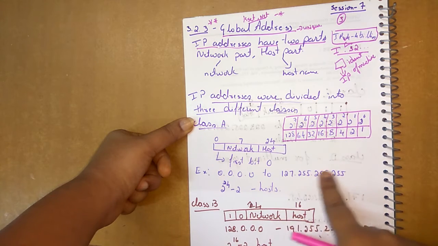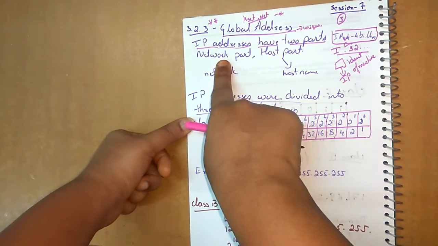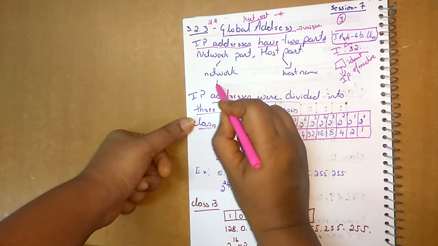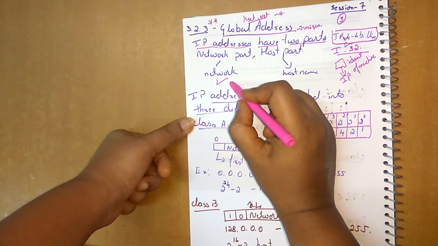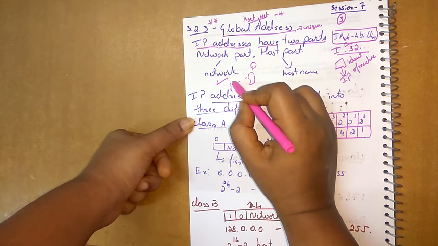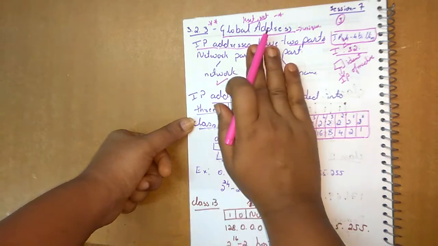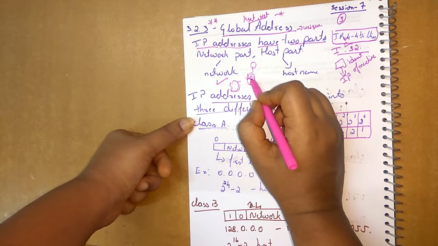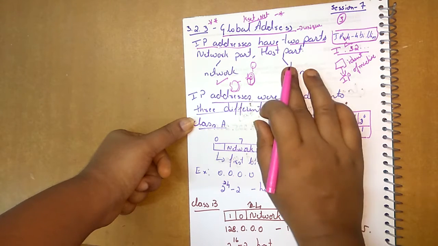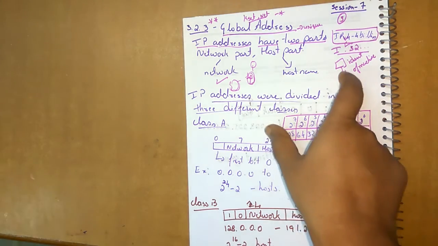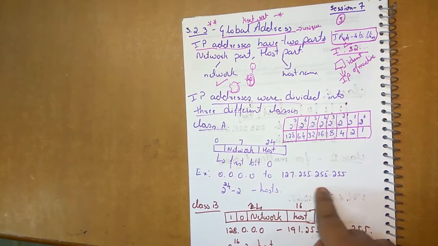So in general, this IP address is divided into two parts, the network part and the host part. The network part will tell you which network I have to go to. We are discussing the connecting of the subnets from here to here to here. So to decide which network I have to go to, that part is identified by the network part. And the host part, when I go to that network, tells me to which machine, to which host I have to go. This is how an IP address is divided. I will give you an example of this.